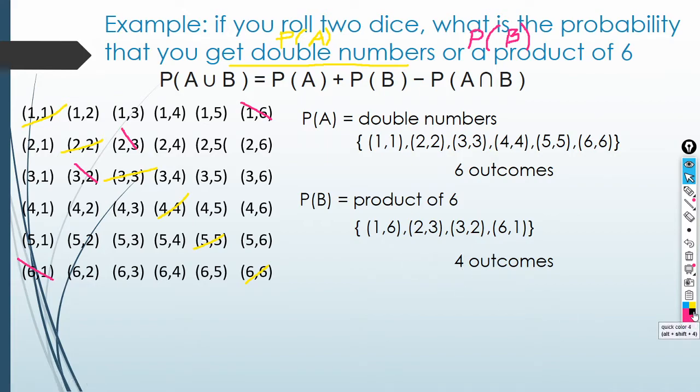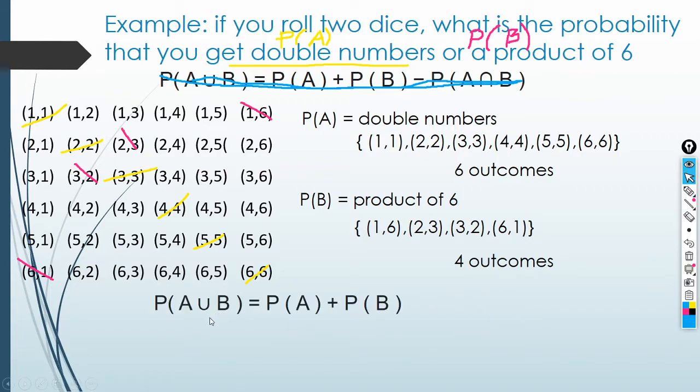Therefore, we are not going to use this formula. What we will use is this: P of A union B is equal to P of A plus P of B. We will simply add.